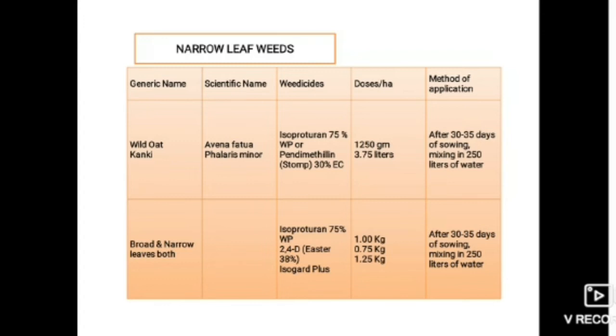And if there are both broadleaf and narrow-leaf weeds, they can be controlled by isoproturon 75% wettable powder and 2,4-D of 38% and Isoguard Plus of 1 kg and 0.7 kg and 1.25 kg. It can be applied 30 to 35 days after sowing. It will be mixed in 250 liters of water, and in this way we can control the weeds.